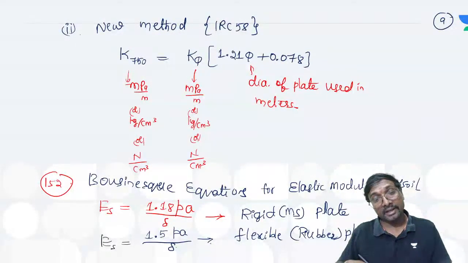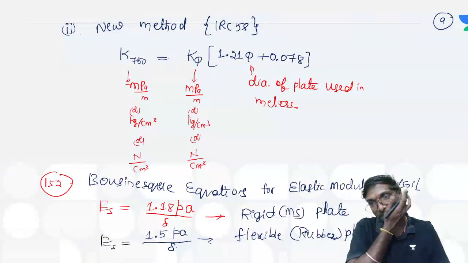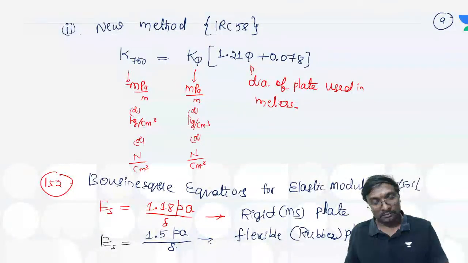So what is that P? It is a pressure corresponding to a deformation delta when measured using a plate of radius, which one? This is small a. Got it?